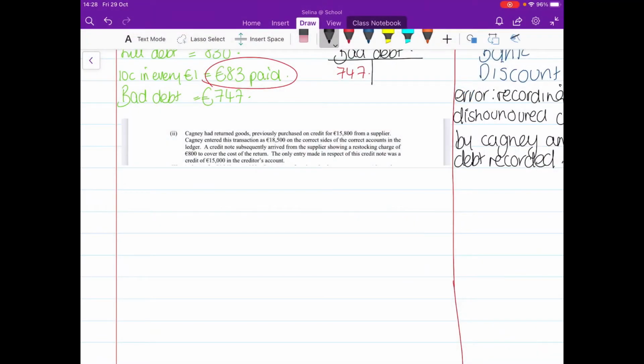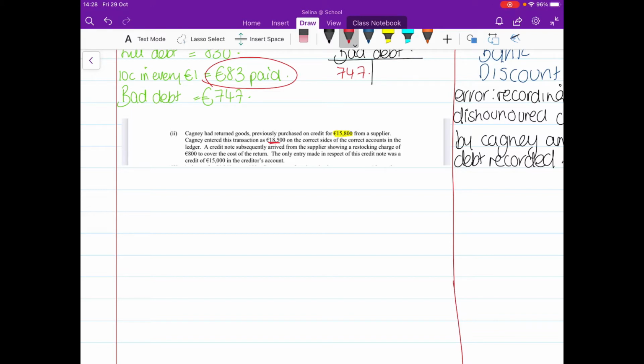Next up we have point number 2. So let's have a read through this. Cagney had returned goods previously purchased on credit for €15,800. Okay, so that's how much they were purchased on credit for. He entered this transaction as €18,500. So there we go. First of all, wrong figure. Okay, they got the numbers mixed up. But they were put on the correct sides of the correct accounts. So they're returned goods previously purchased on credit. So the correct accounts are the creditor and the purchases returns. Okay, so they did that correctly.